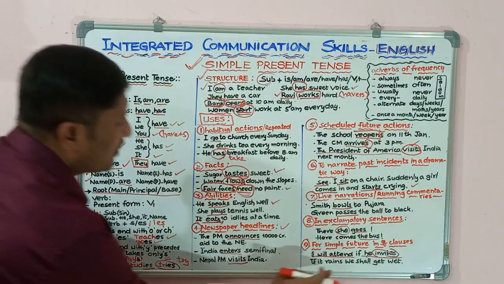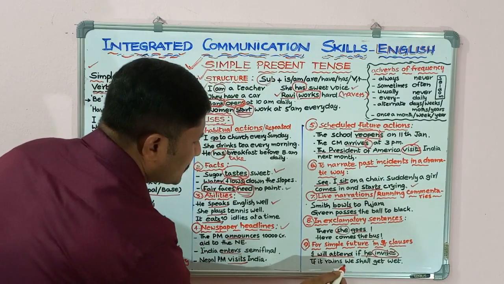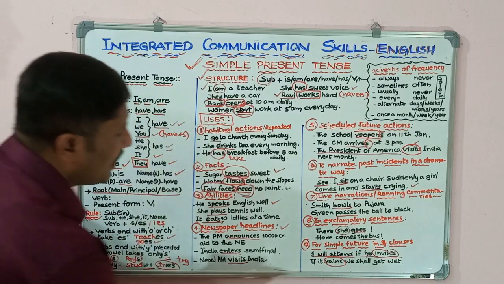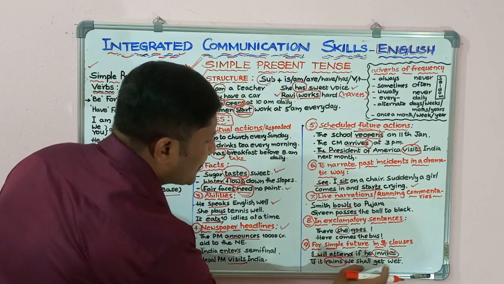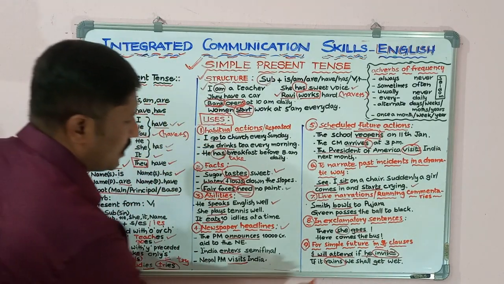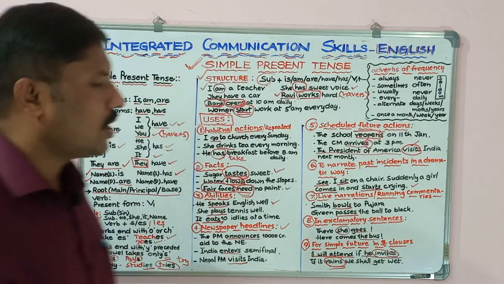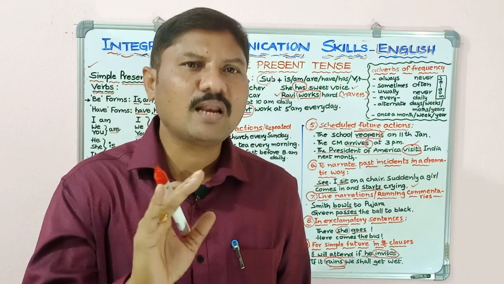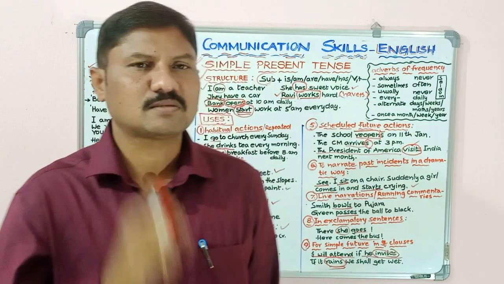Next one, if it rains, we shall get wet. So here, if it rains, we use rains. What will happen first? If it rains, then we shall get wet. Here we used rains. So like this, for the future actions in the conditional clause sentences, we use this simple present tense.